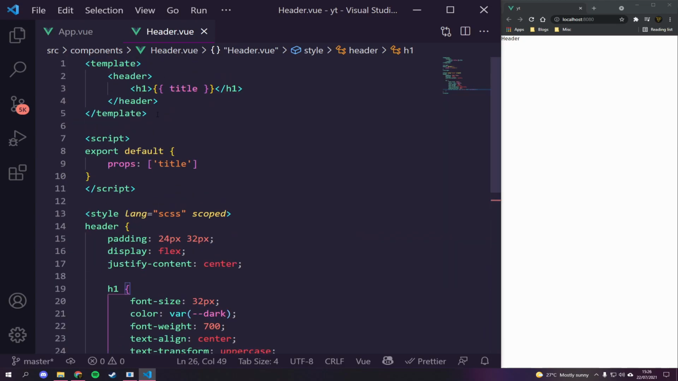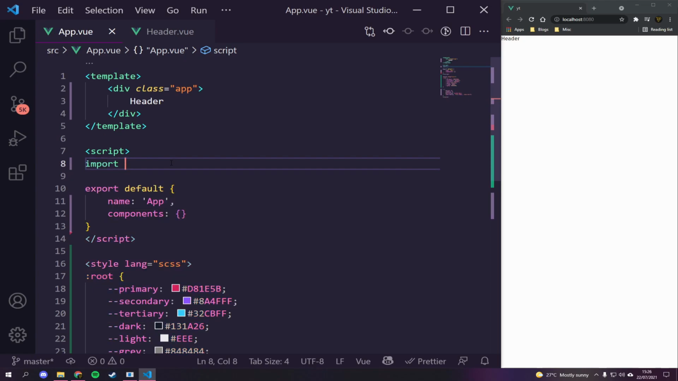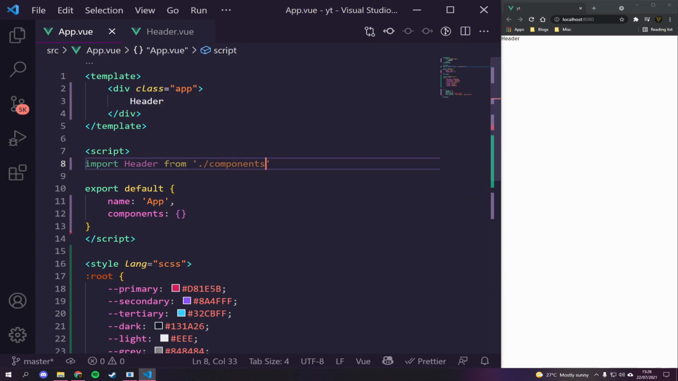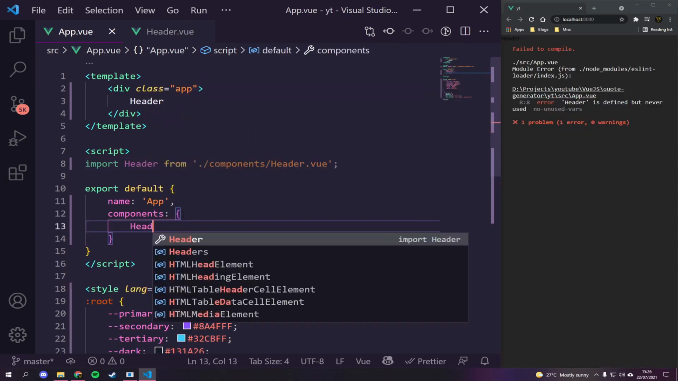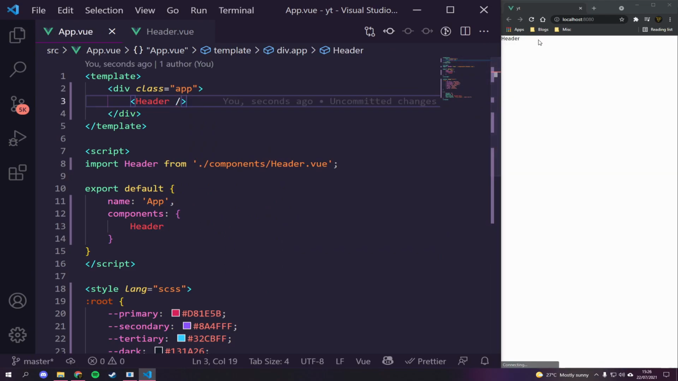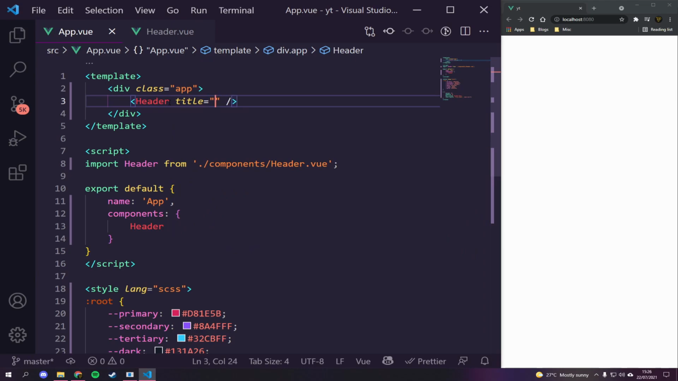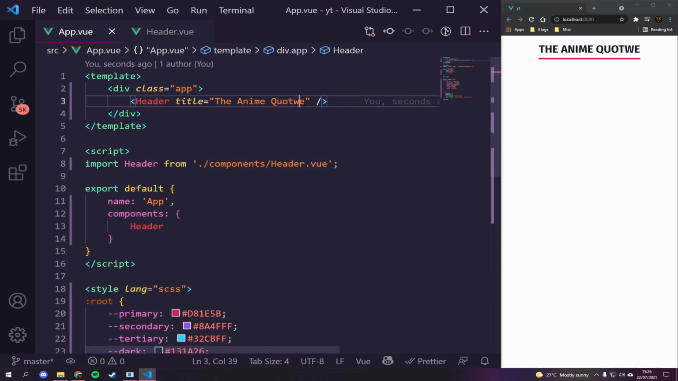Save that, and hopefully that should be all we need. So let's go back to our app here. We're going to go over to the script. We're going to say import header from, and then we're going to say ./components/header.vue, and then inside of our components we're going to say header, and finally we'll change this header into an actual header. Now this isn't going to work directly because we need to pass through a title prop. So we're going to pass through a title, and the title of this one is going to be the anime quota. That's not how you spell it. Quota.